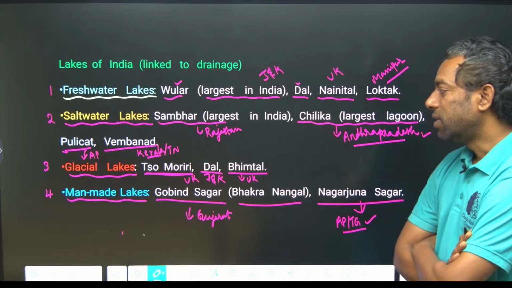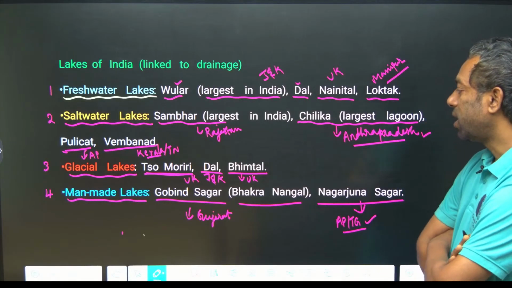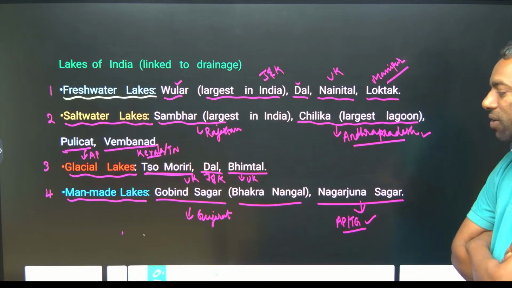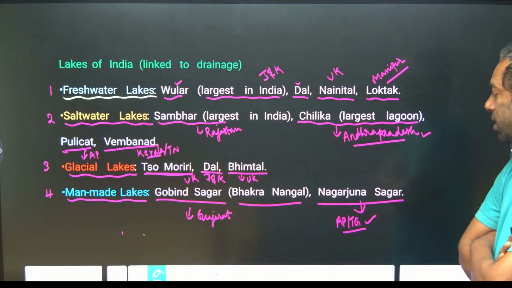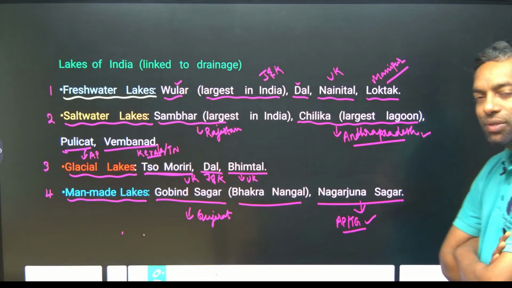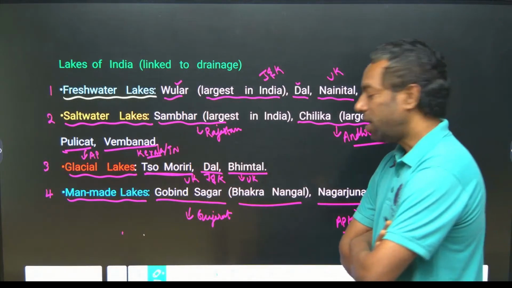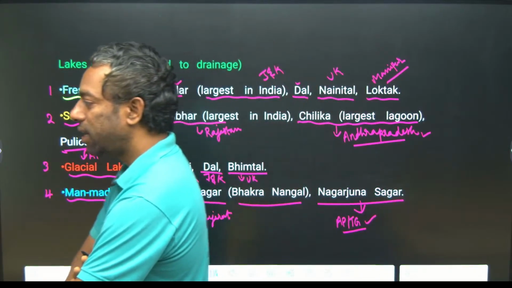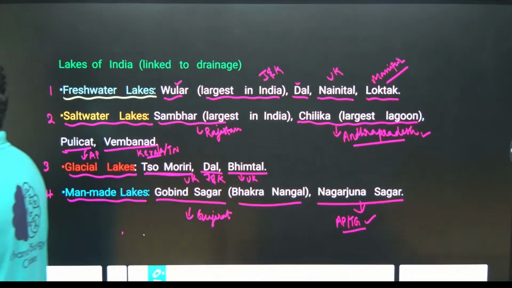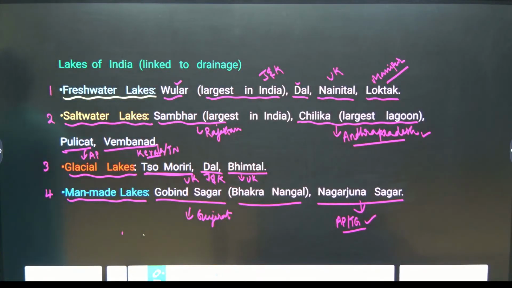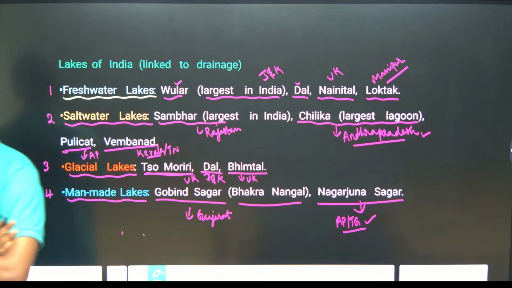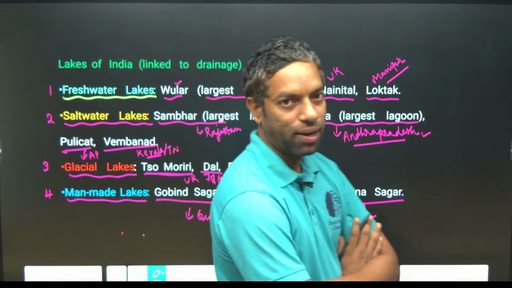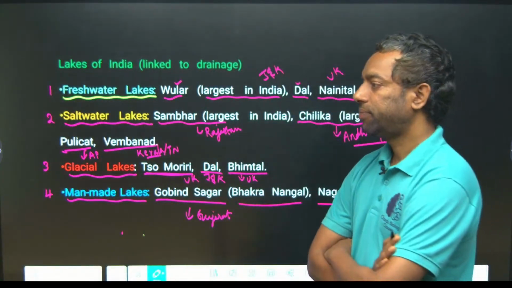Man-made lakes: Gobind Sagar, which was created by the Bakra Nangal project, is located in Gujarat, and Nagarjuna Sagar is also a project, between AP and Telangana. These are the very important lakes in India, guys. I hope you understand these lakes in India.